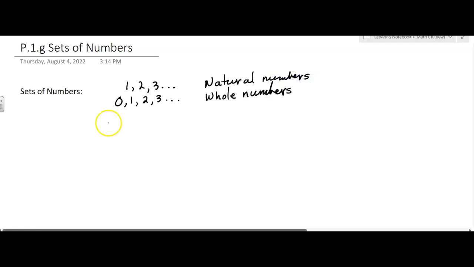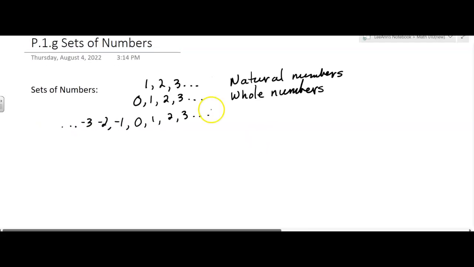And then at some point, they said, hey, we can have all the whole numbers and their opposites. So we can go in the other direction. We have these negative numbers then. And these are called the set of integers. So every whole number is also an integer. So every natural number is a whole number and it's also an integer.